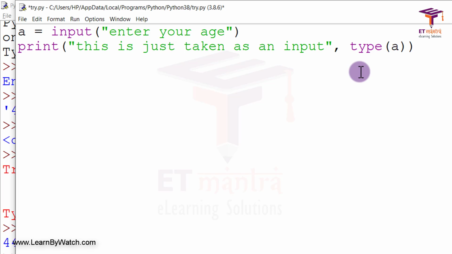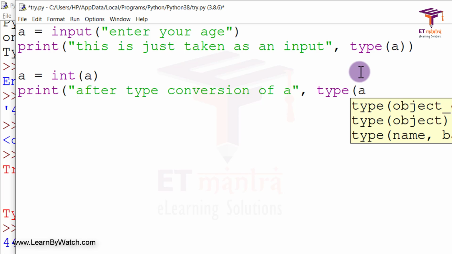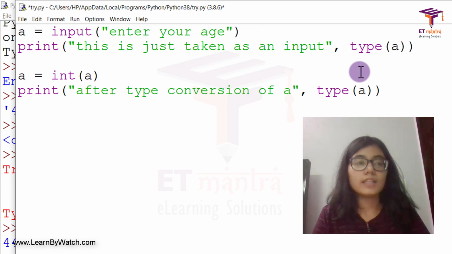Then I will give a equal to int of a, and again print "after type conversion" along with the type of a. Okay, great.